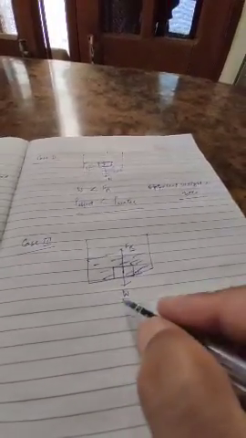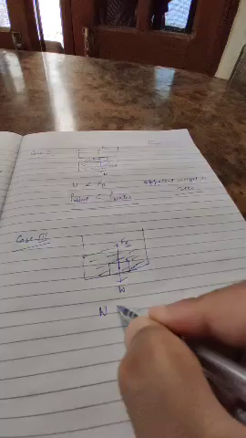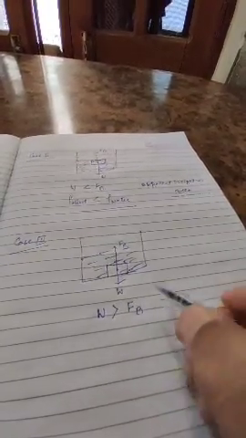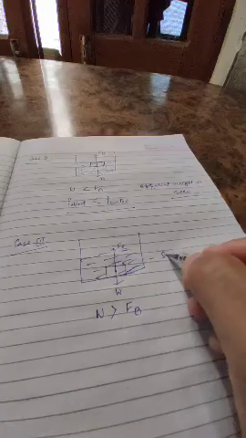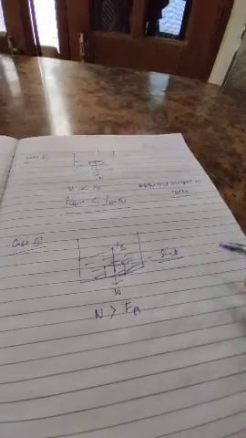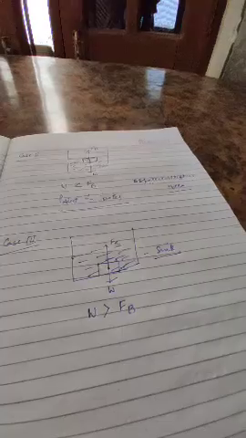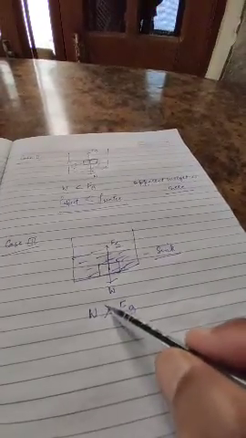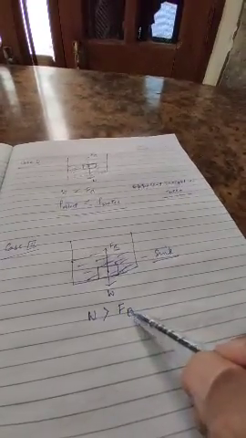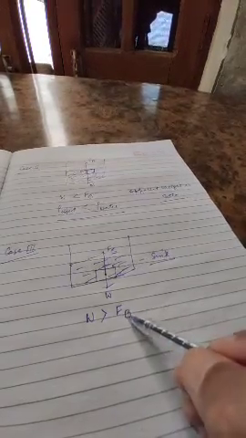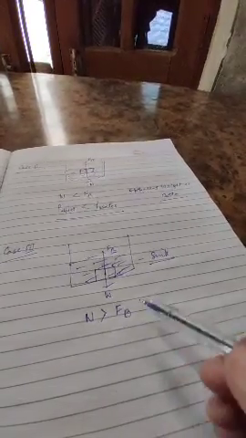Now in this case, students, weight of the body is greater than the upthrust. That is why the body sinks. So whenever the body sinks, it means that the weight of the body is greater than the upward force, that is upthrust force.